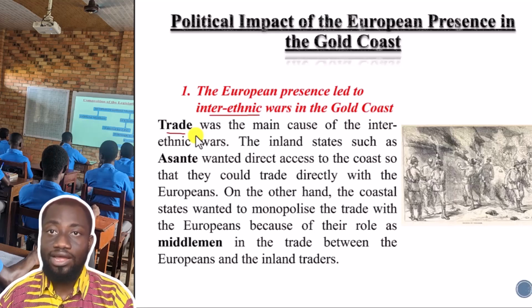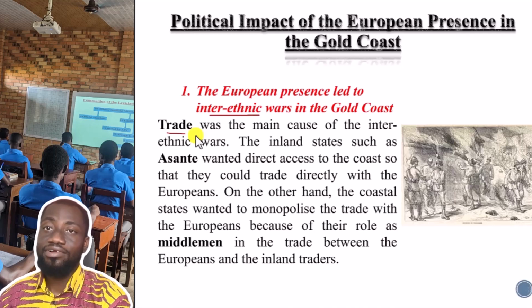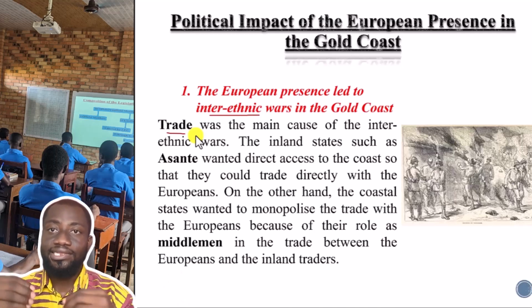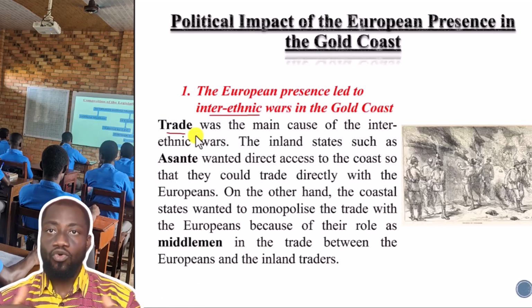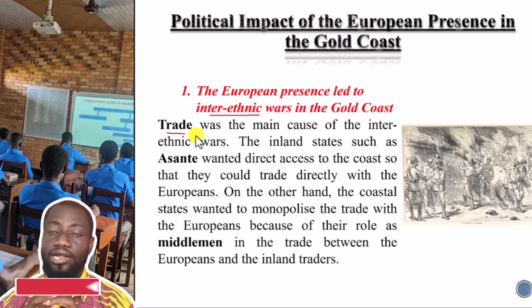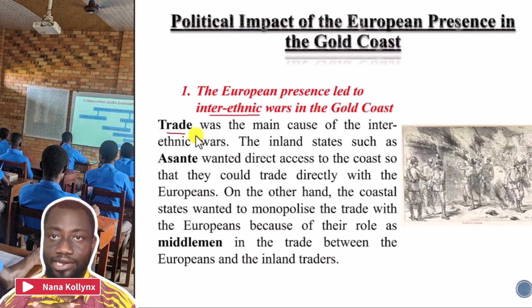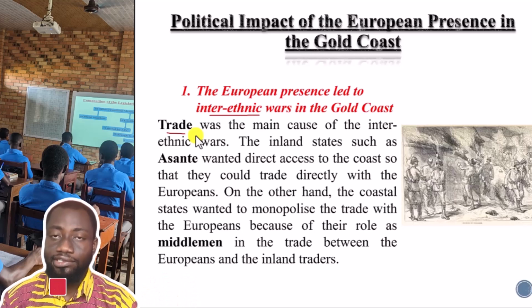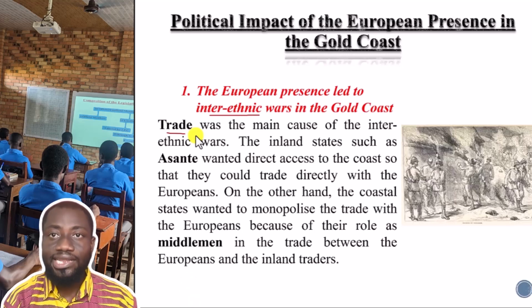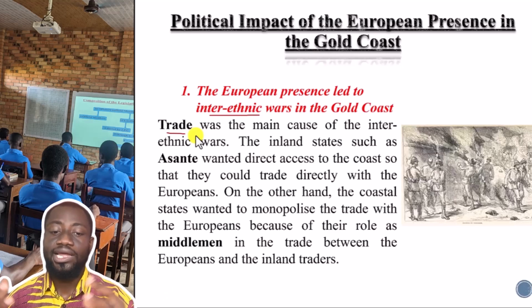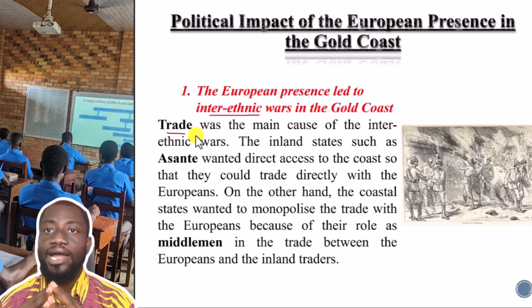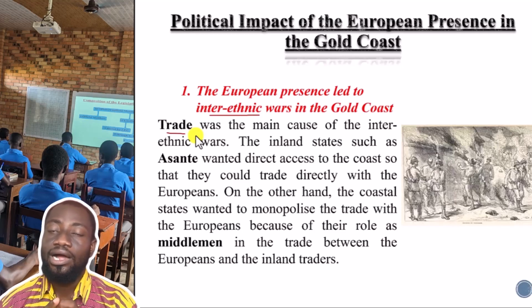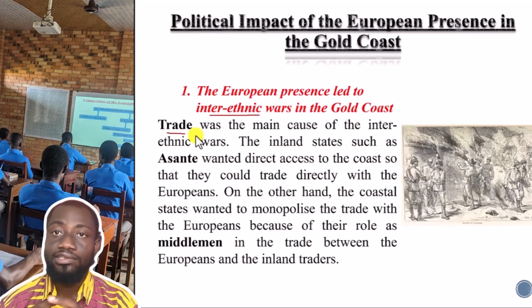So if they are to allow Asante to trade directly with the Europeans, which means that they themselves, the Fantis, are going to be displaced in the whole trade process. And so they would not allow that. And for Asante to insist on trading directly with the Europeans would eventually lead into many wars, whereby Asante would invade the Fanti states